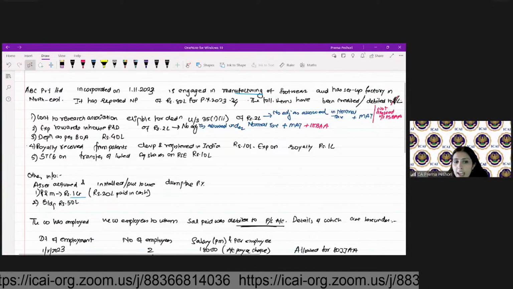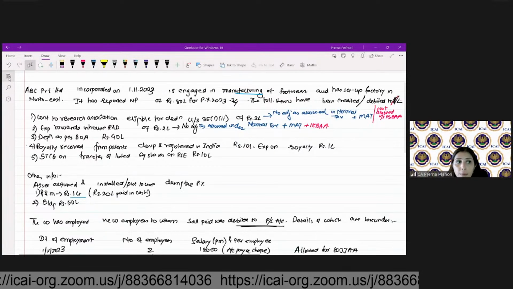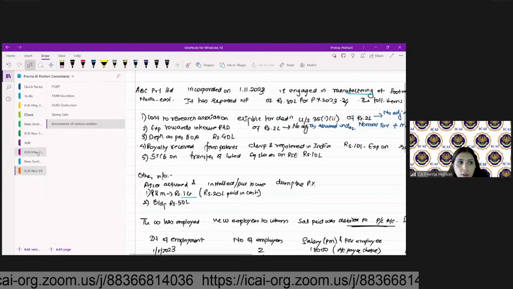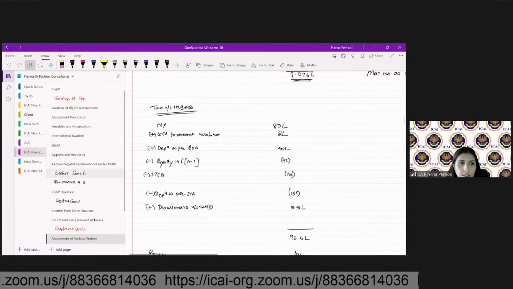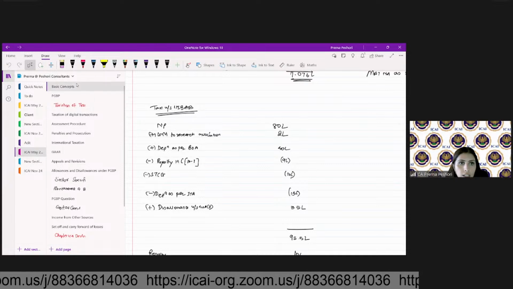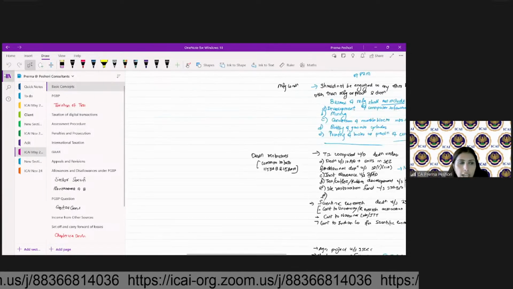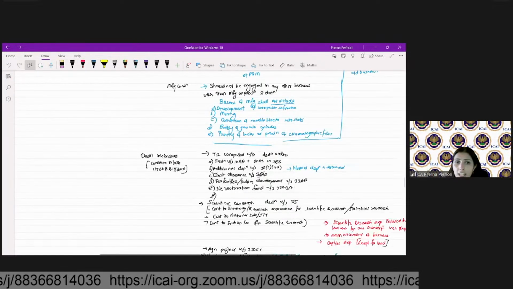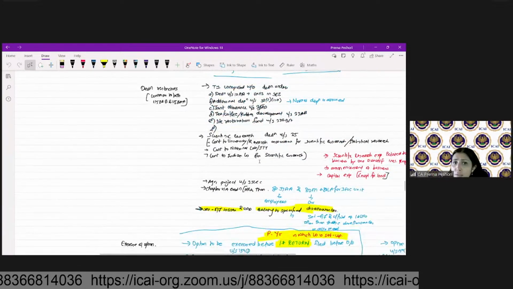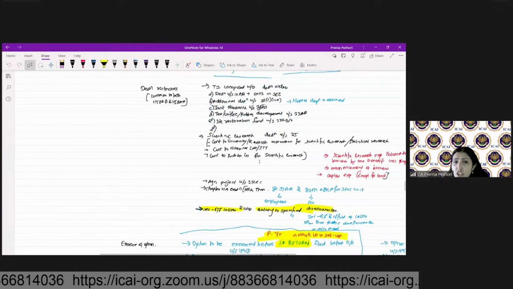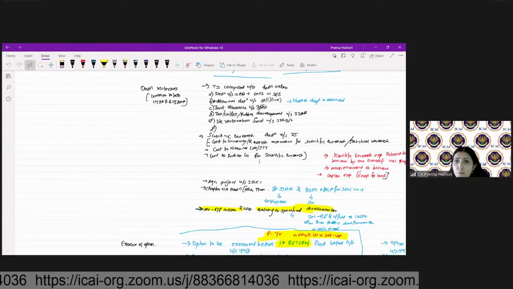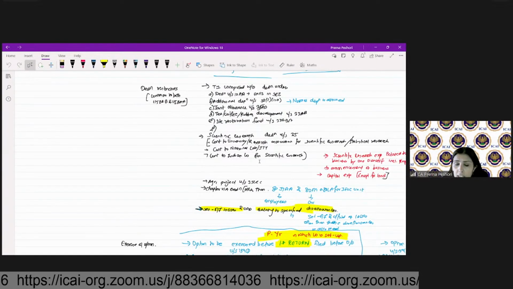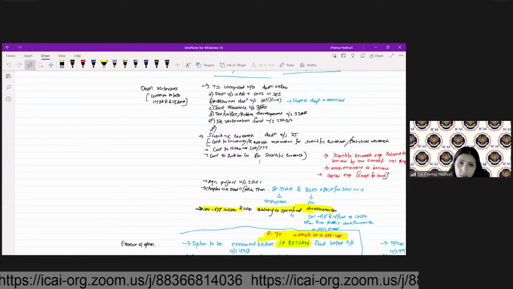If you recollect, I told you under 115 BAA, if we go back to our class of the basic concepts, what did I tell you? That scientific research expenses which are in the nature of contribution to any university or research association for scientific research or statistical research are not allowed.